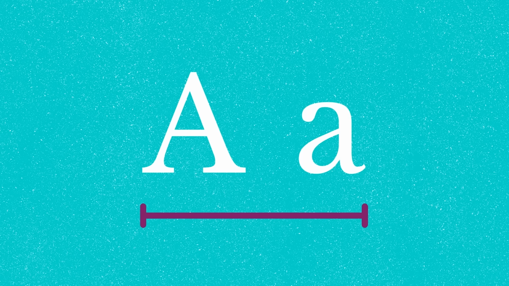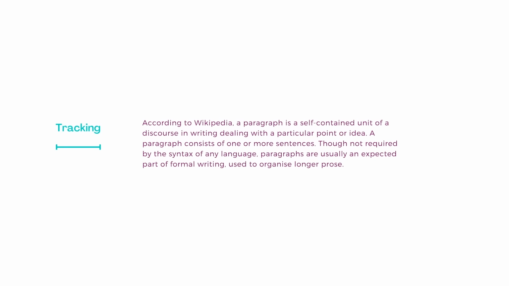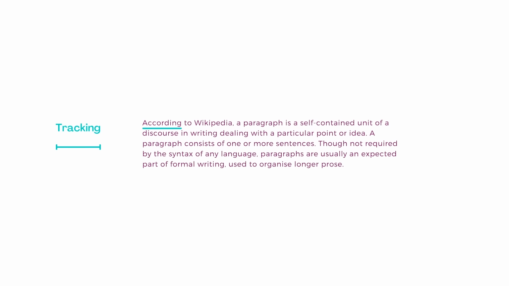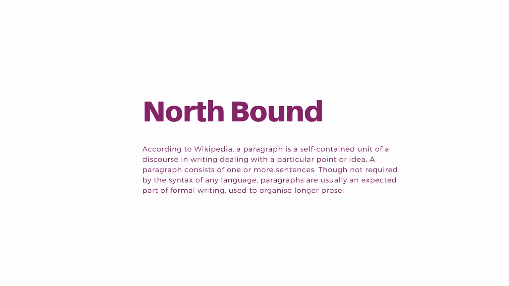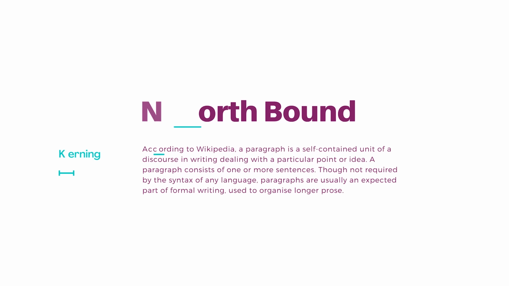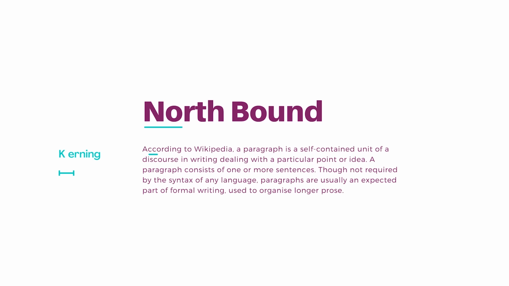Controlling the letter spacing is the first step. Tracking is adjusting the overall spacing of your letters, making the text look loose, tight, or just right. Have you ever looked at a word or phrase and something just looked off about it? It might be a kerning problem. Kerning refers to the amount of space between two letters and the process of adjusting that space.